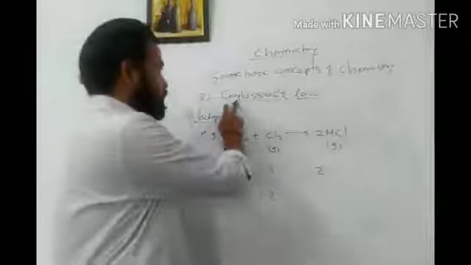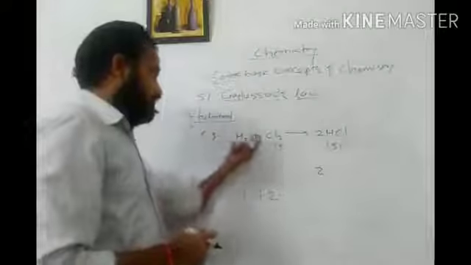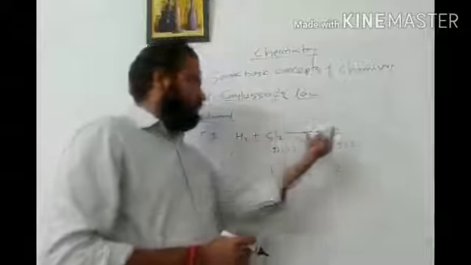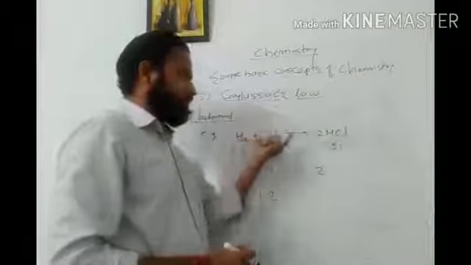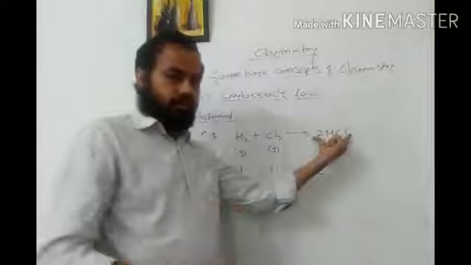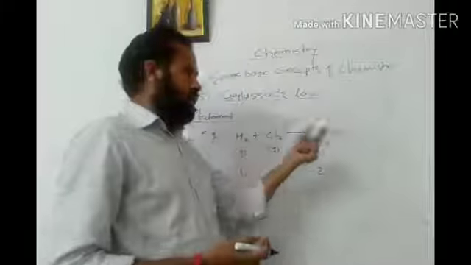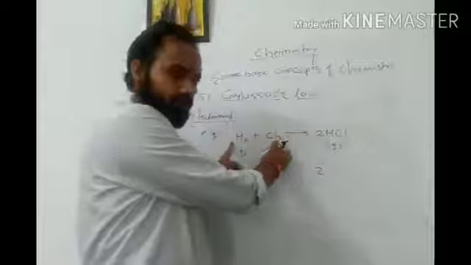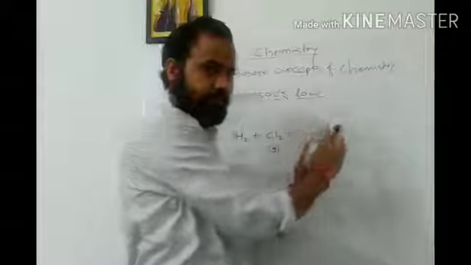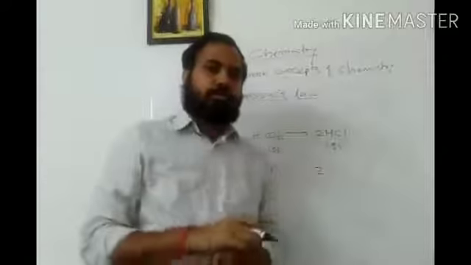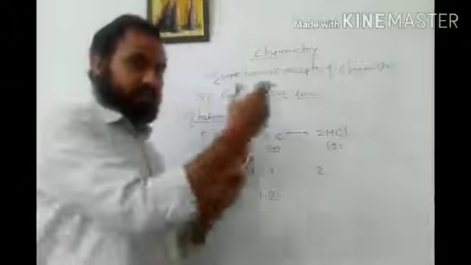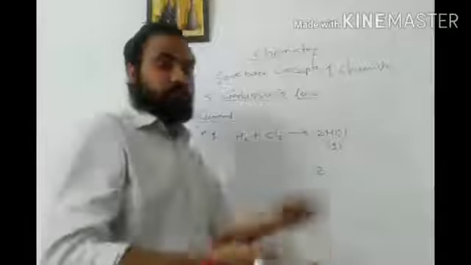So what Gay-Lussac stated is that when we are combining 2 or more gases to get a third gas as the output, then on the reactant side and on the product side, this is your reactant side and this is your product side, as we have already studied in the 10th standard, what reactants are and what the reactant side and product side are.